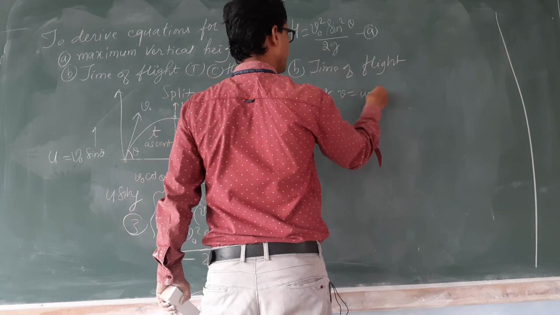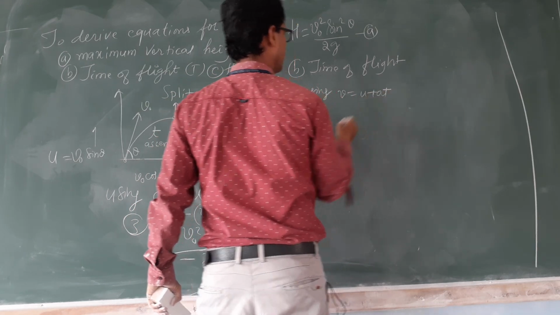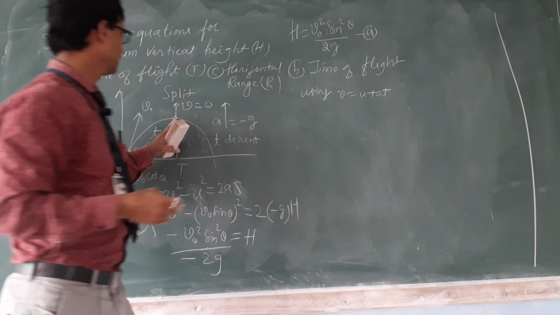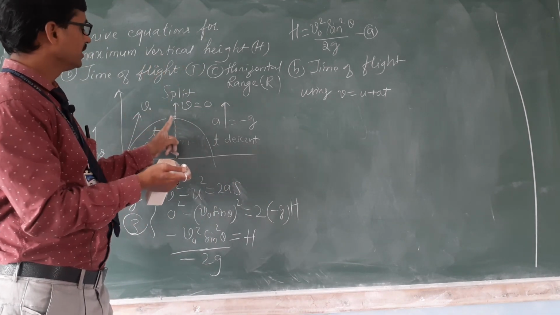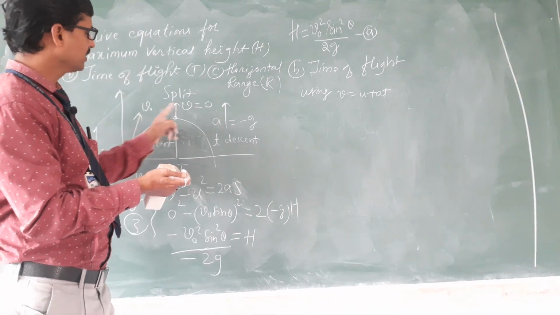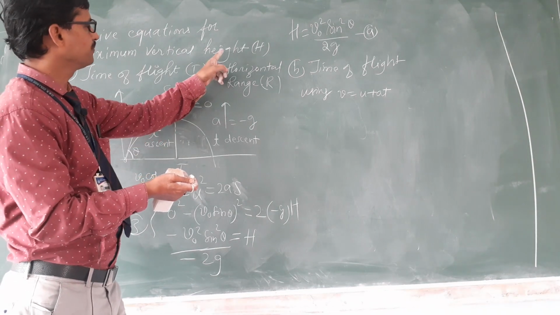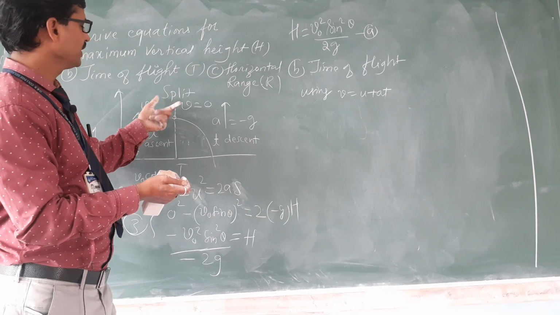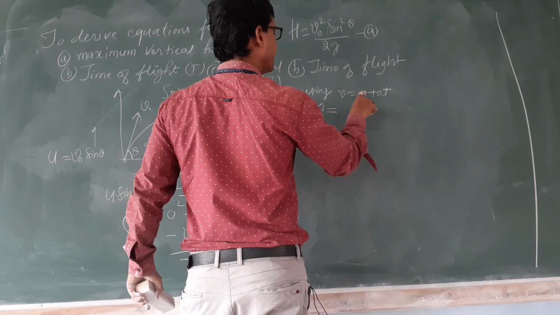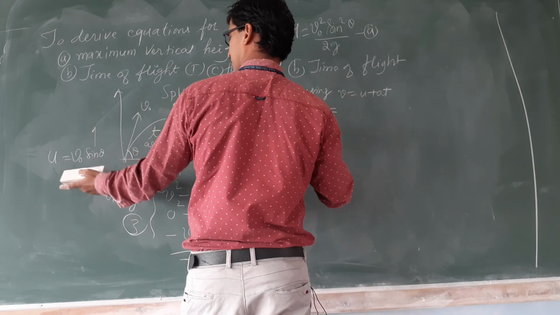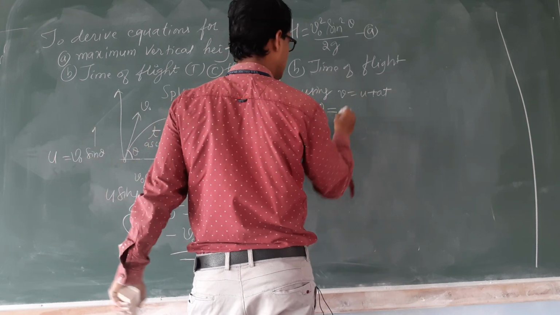V is equal to U plus at. What is the final velocity here? Velocity is 0 because there is no vertical velocity. If vertical velocity would have been there, the body would have still gone up, up, up. But no money, no shopping, like that. Velocity is 0. What is the initial velocity upward? U, V0 sin theta.